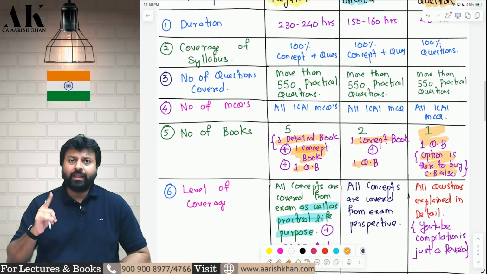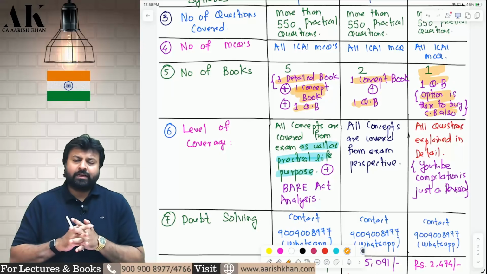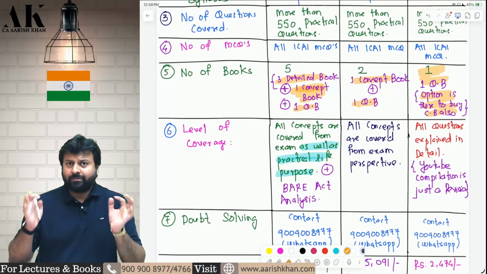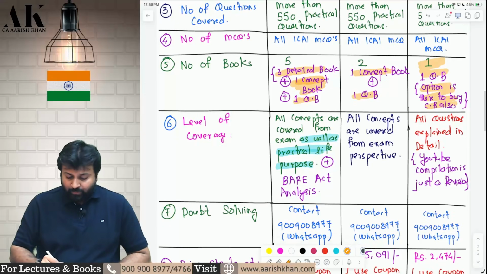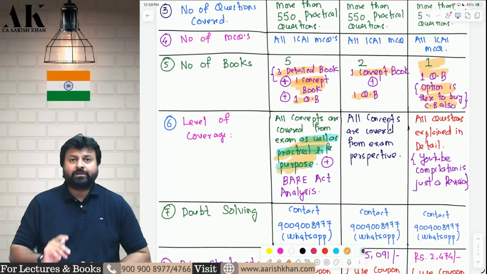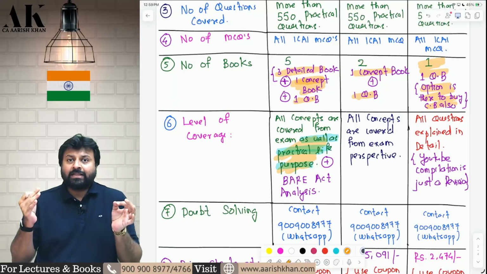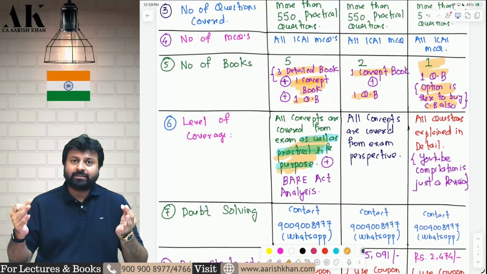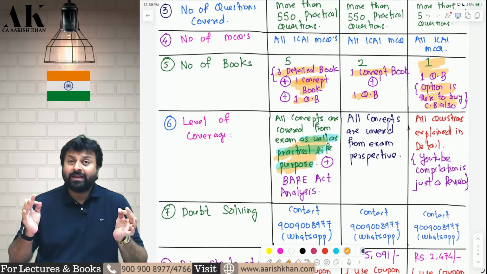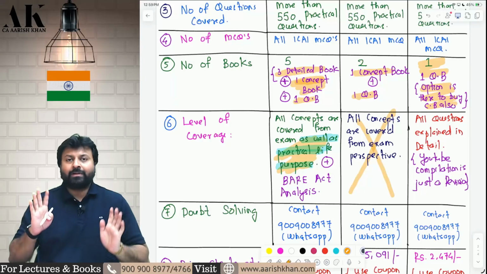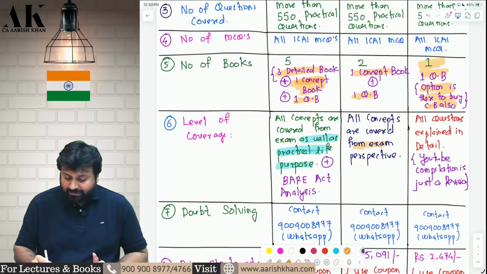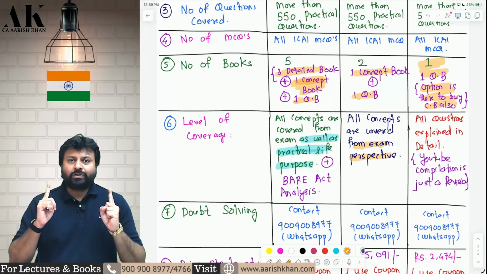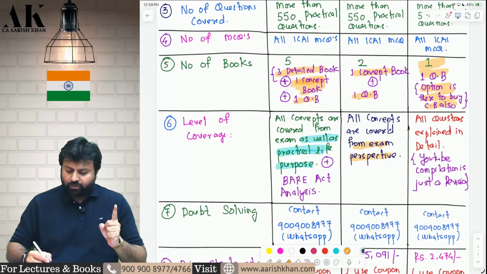Now, what is the difference, sir, then? What is the difference between regular batch and the exam oriented batch, and who can go for regular batch and who can go for exam oriented batch? Now the real difference comes. In regular batch, because we have extra time, we will be doing the analysis from practical life purpose also. We will be interpreting the bare act of the Income Tax Act 1961 and Income Tax Act 2025 in regular batch, which we will not be able to do in our exam oriented batch. Exam oriented batch will be purely from exam perspective. If your intention is to give exam and clear exam with good marks, you can go for exam oriented batch.